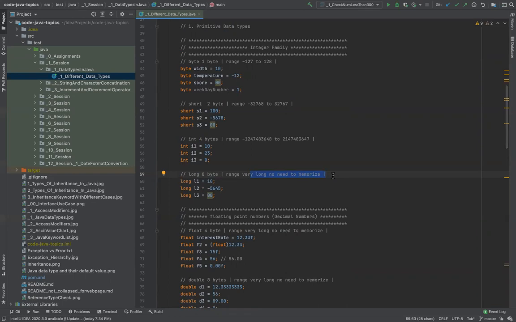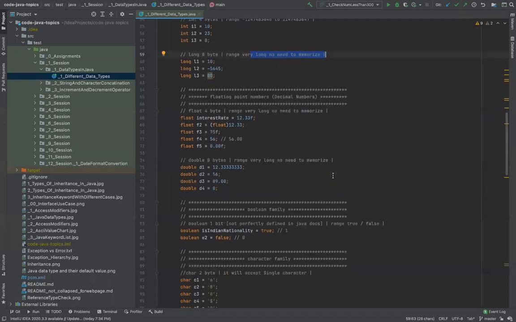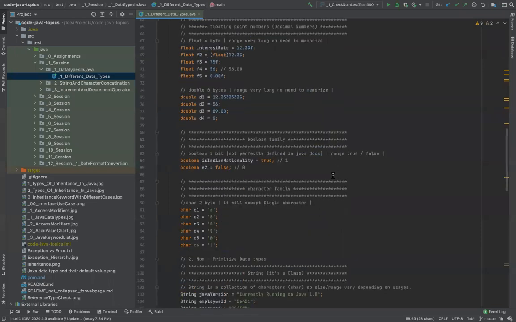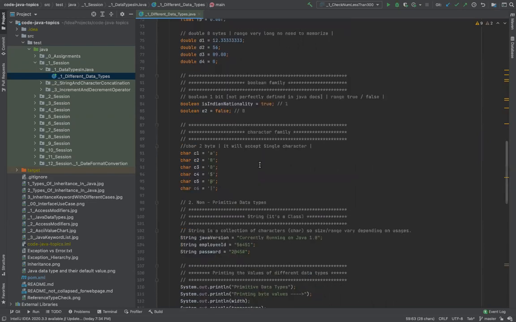For example, if you're adding two integers, it's always going to return an integer, so the return type should always be integer. But what if you are adding decimal values? That can give you a return as decimals. So then you need to know what to put: float or double or byte or long or char. You need to know about these things so that you can decide what kind of variables you need to declare. As I said, don't try to memorize all of these, but these are called primitive data types.